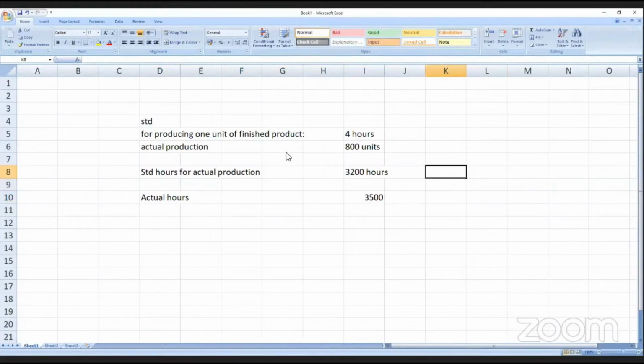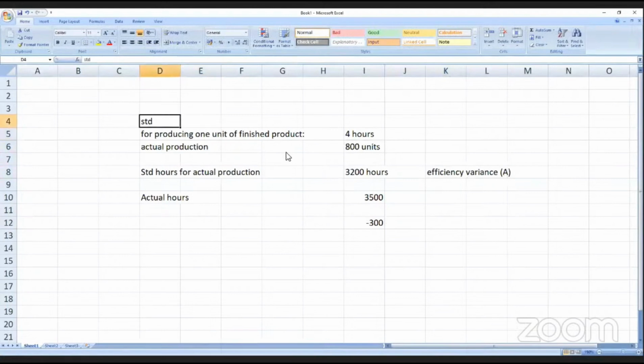So the efficiency variance will be adverse. The standard time allowed is 3200 hours, whereas they have taken 3500 hours. So the workers have taken 300 hours more to complete 800 units. Therefore, the efficiency of the workers is adverse.